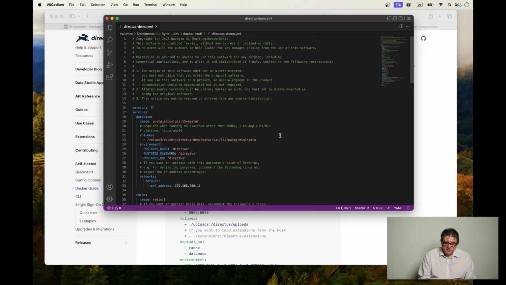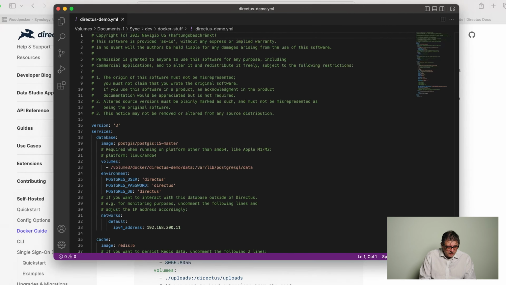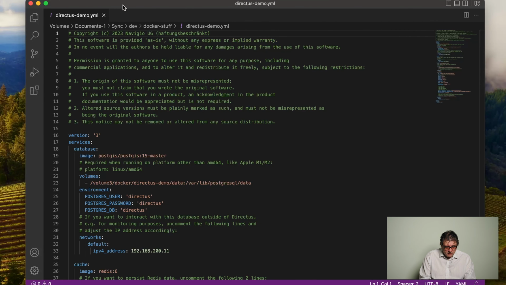Anyways, let's have a look at this Directus script. You can also download it from the link in the video description, and I suggest you do that now and open it in your text editor or file editor of choice. And together with me, we're gonna now look at the changes which you have to do to make it work in your own environment. So first of all, let me just take this distracting thing away here.